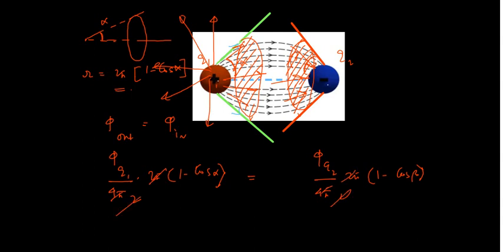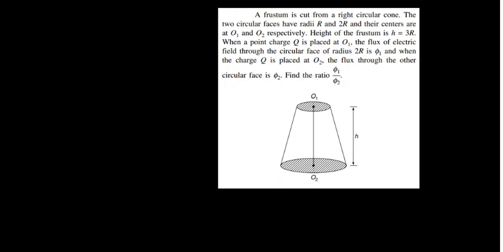So phi due to Q1 means how much? Simple, Q1 by epsilon naught total flux into 1 minus cos alpha is equal to phi due to Q2, which is Q2 by epsilon naught into 1 minus cos beta. So by applying a trigonometric identity, you can have a suitable result. Alright, fine, let's move on. It is a direct application.